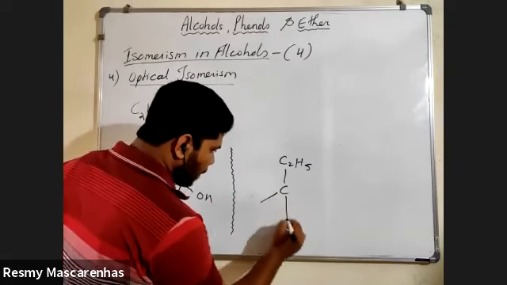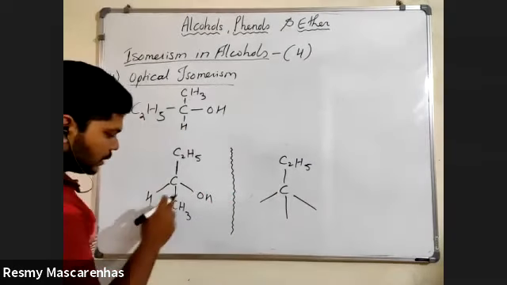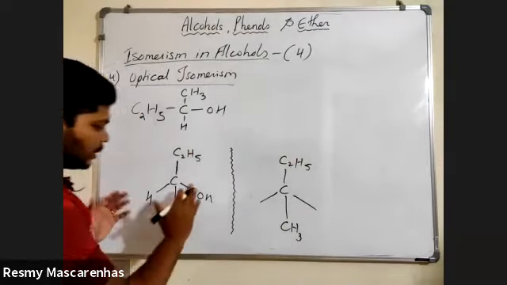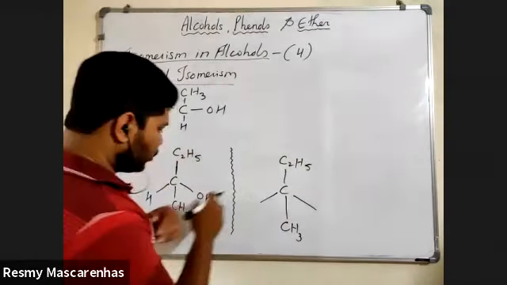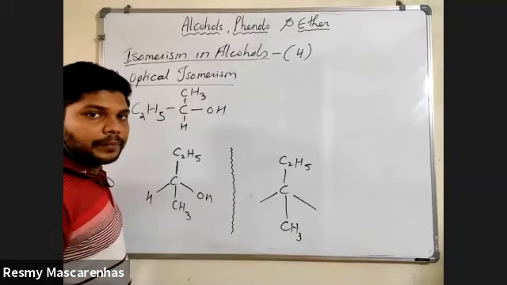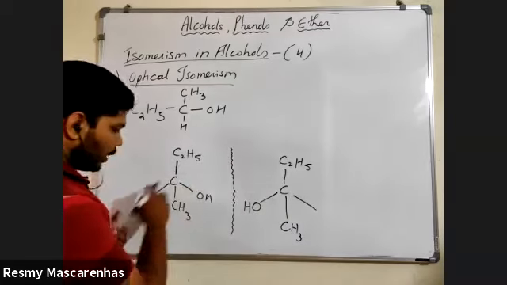Now here, this will remain as it is because the top and bottom will remain as they are. Now you are twisting it here. The OH will come where? Here or here? So left side. This side. Yes or no? Because you are twisting there. So H will go here.